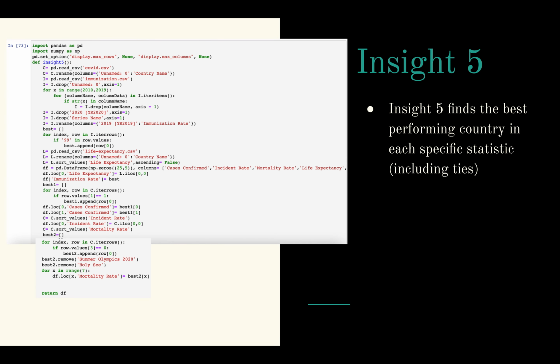Here's Insight 5. So Insight 5 finds the best performing country in each of the specific statistics that I was measuring, including ties. So you would think that Insight 5 would be pretty easy, but then you look at the code and yeah, it's pretty difficult. That's just because making a data frame including ties just made it a lot more complicated, but I was able to do it with a lot of iterrows.